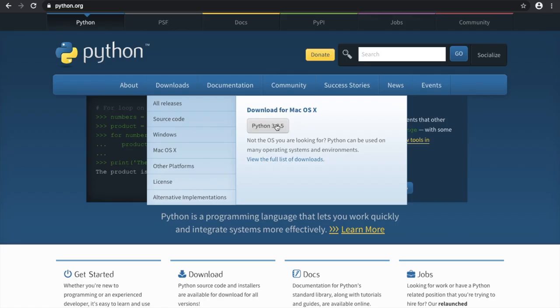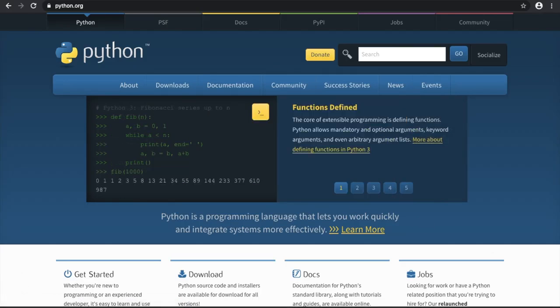If you just click on this button here, the Python installer will be downloaded in your machine. So if I just click on this, it's being downloaded. I have already downloaded it.